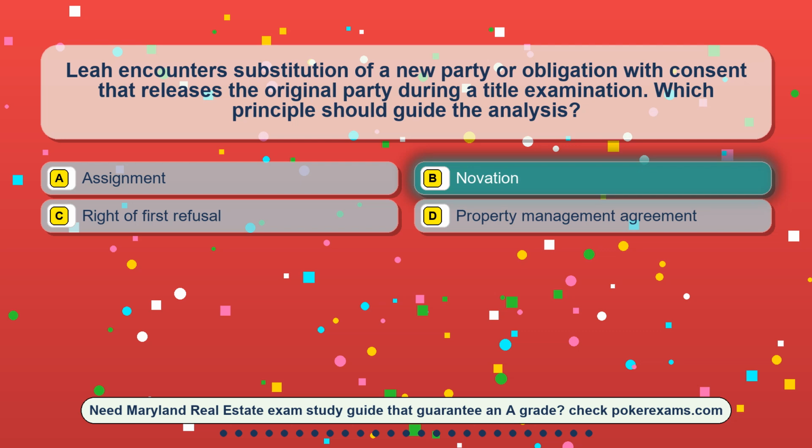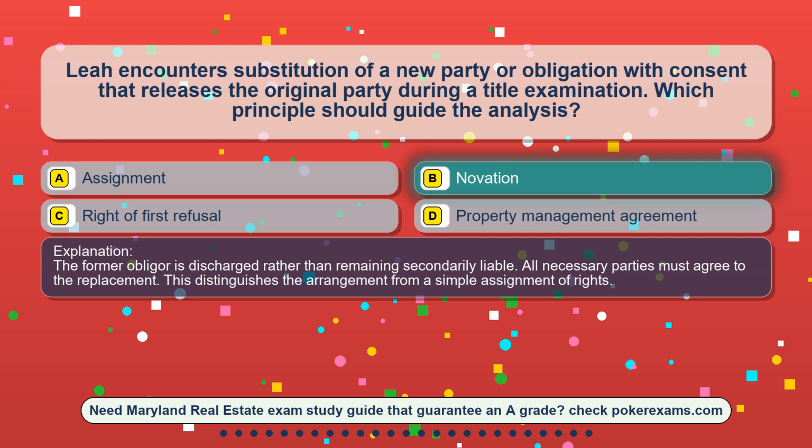The correct answer is option B. Novation. The former obligor is discharged rather than remaining secondarily liable. All necessary parties must agree to the replacement. This distinguishes the arrangement from a simple assignment of rights.